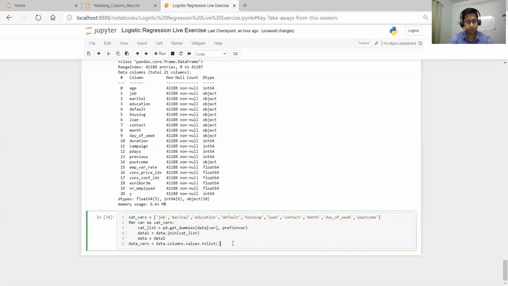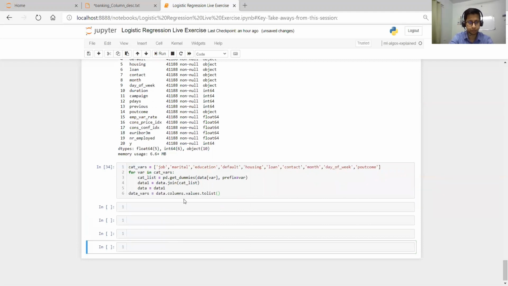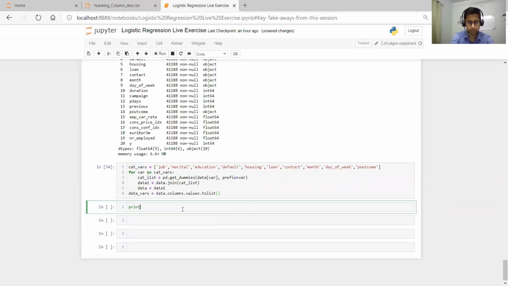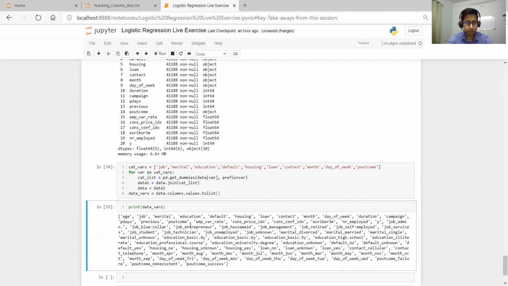That was the problem because when the error came just before that, it was half executed, so it was giving a problem. Let's print what is there, data_vars. Okay, it is printing all of this.